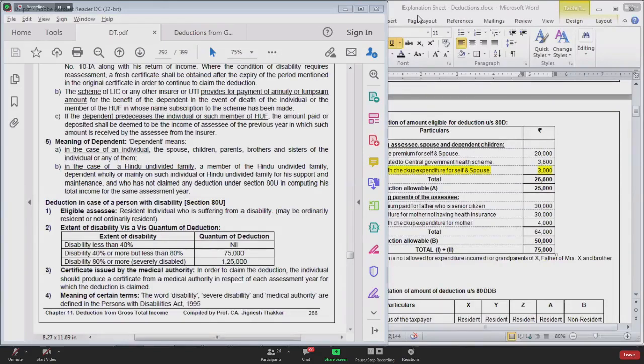Now one more example. Mr. X is an individual. He is having 2 brothers. Both of them are disabled. Both are dependent on Mr. X. First brother is suffering from a disability to the extent of 50%, and second brother is suffering from disability to the extent of 85%. In that case, what would be the amount of deduction?